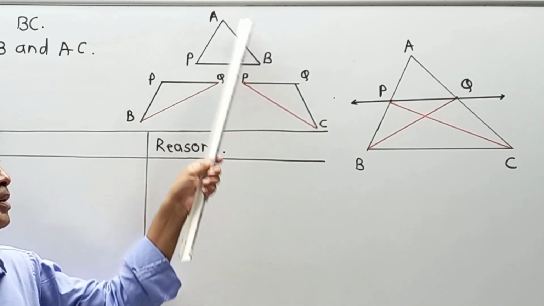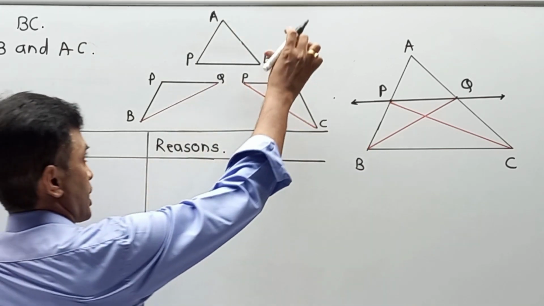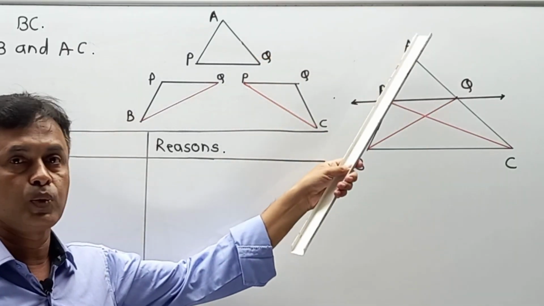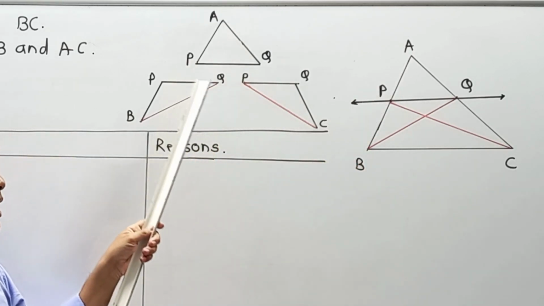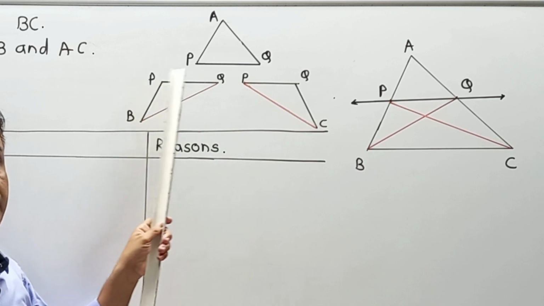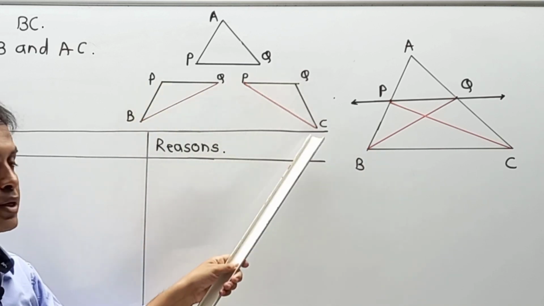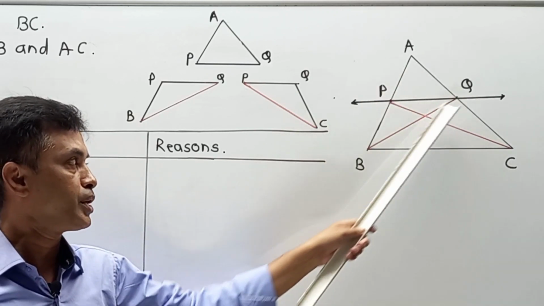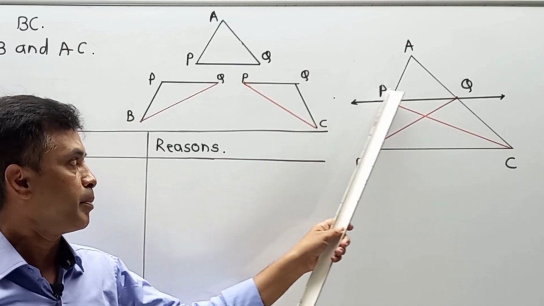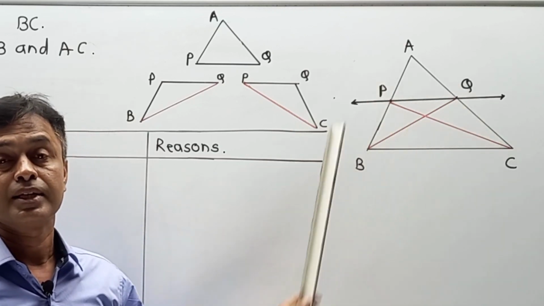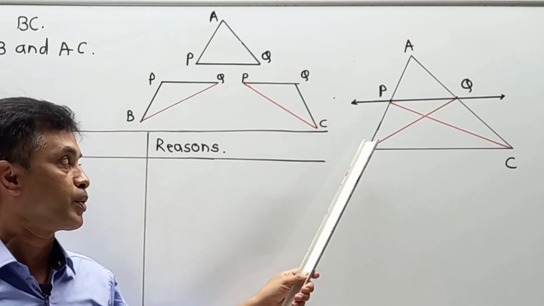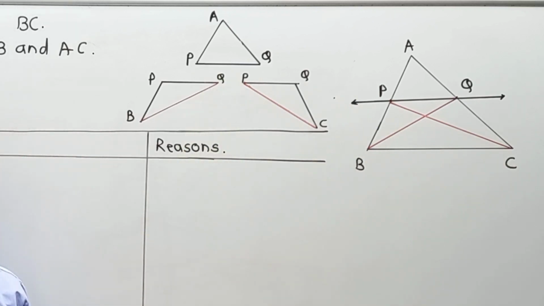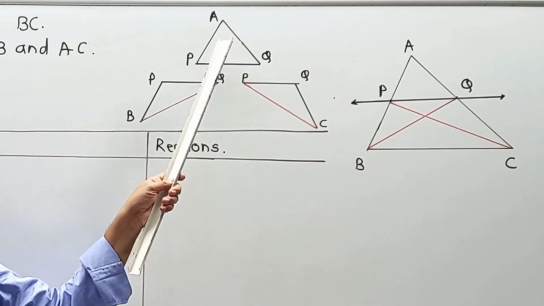One is triangle APQ over here, second PQB and third PQC. Once again, APQ, second PQB and PQC. These triangles got developed because we have drawn two constructions: join BQ and PC. That's why these triangles get formed. In the first case, we are going to make a comparison of the first triangle with the second.